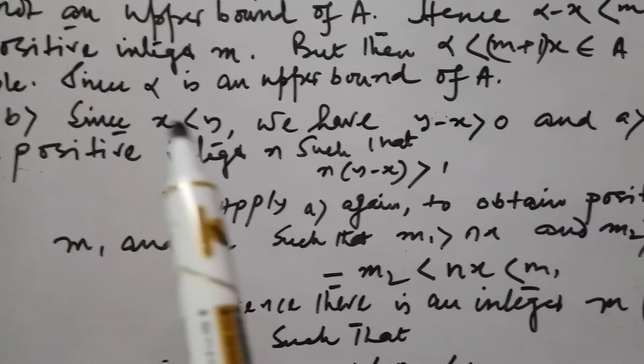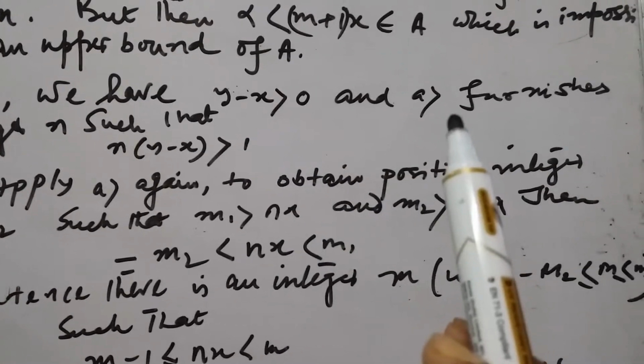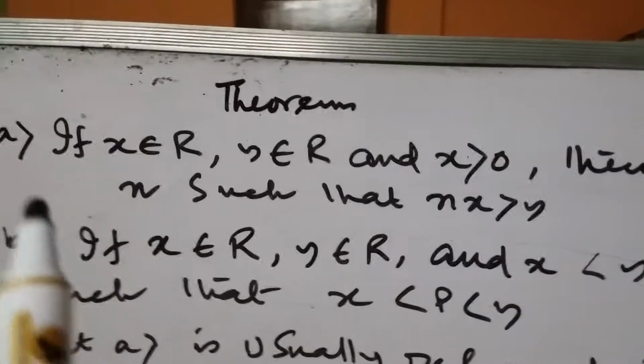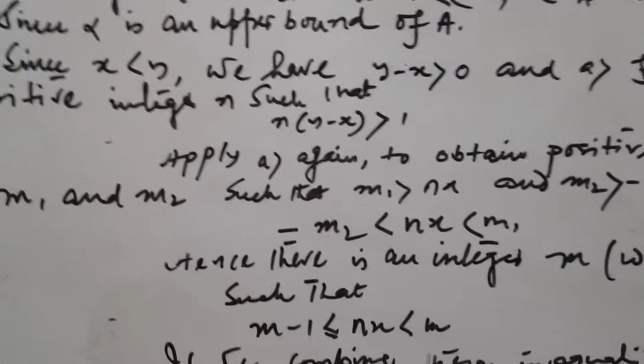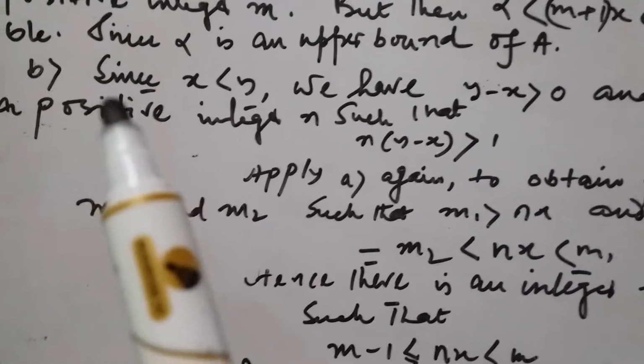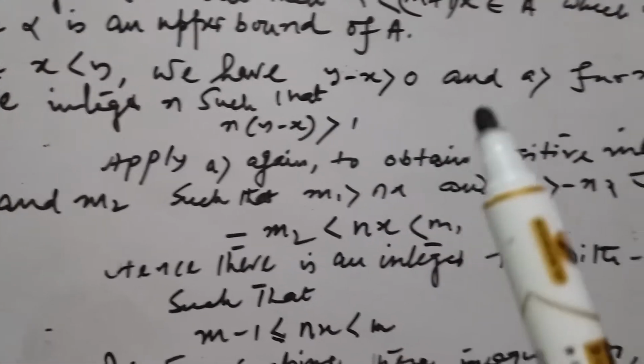Now B. Since x is less than y, we have y minus x is greater than 0.